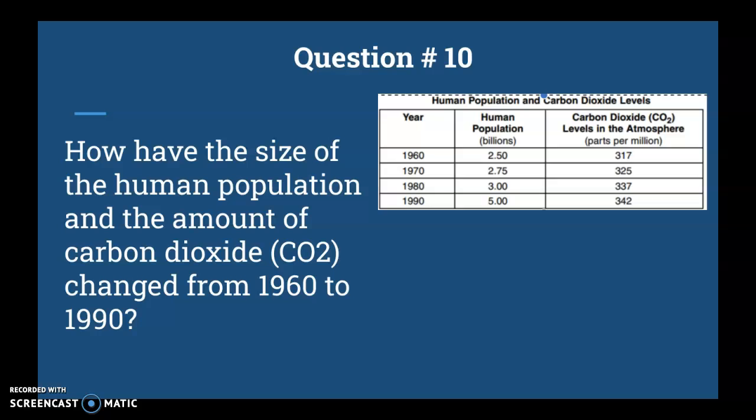Next up, question number 10. Oh, that graph is back. Remember, year, human population, carbon dioxide.